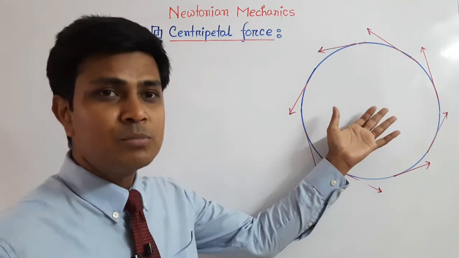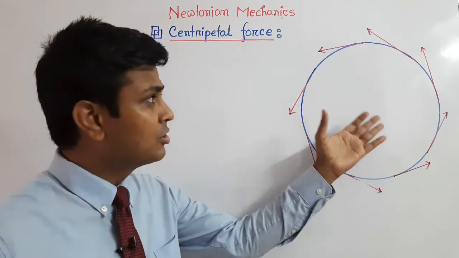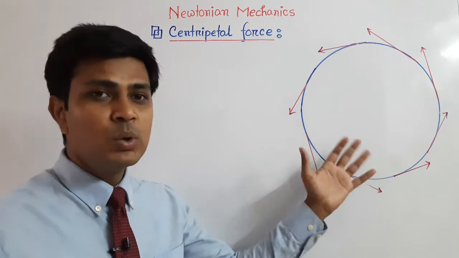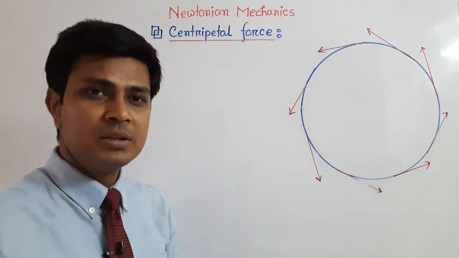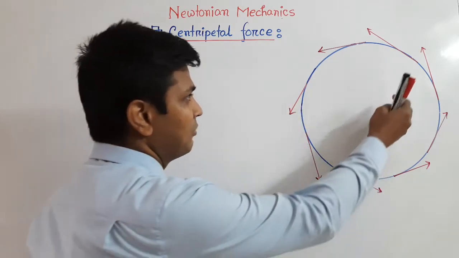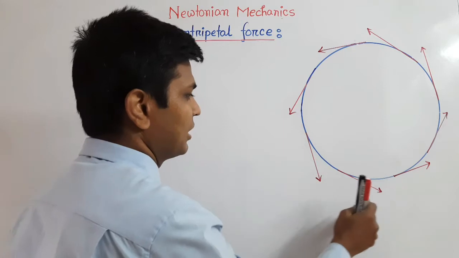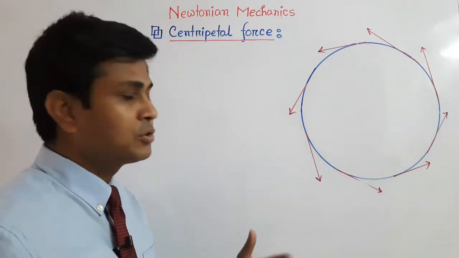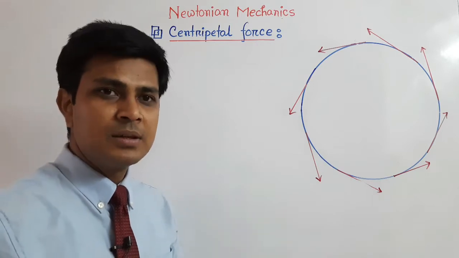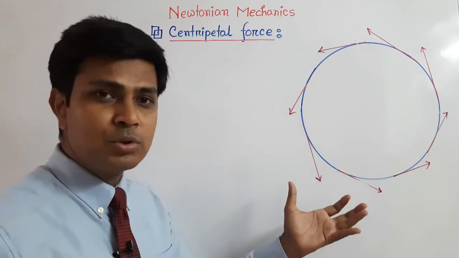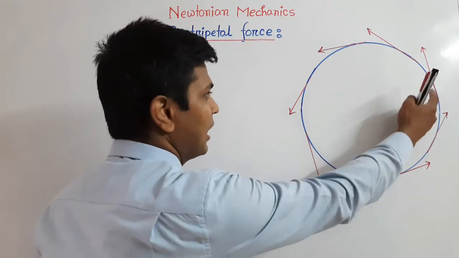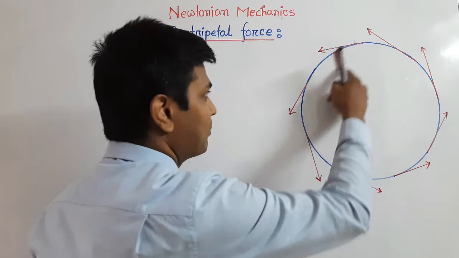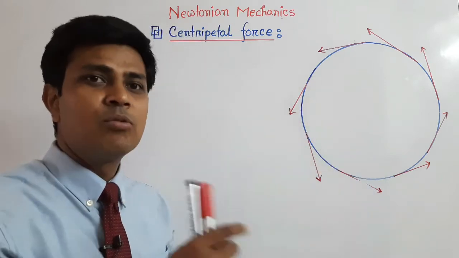The speed of the body will remain the same, but the direction of the body will change at every single moment. So the body is supposed to fly off into space, but definitely there is a force acting toward the center, and that force keeps the body in motion in the circular way.